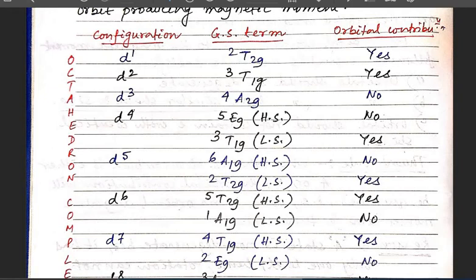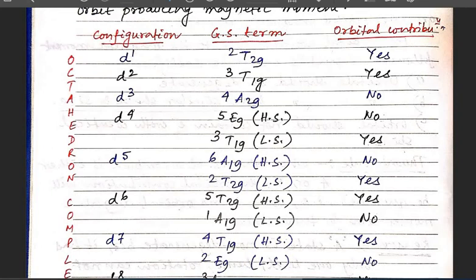When we are talking about d3, the ground state term is 4A2g. So the ground state term is A or E. We have already told in the thumb rule that if the ground state term is A or E, there should be no orbital contribution. So in case of the d3 octahedral complex, the ground state term is A2g, so that's why there is no orbital contribution. The similar thing is also applicable when we are talking about the d4 octahedral complex in high spin state. The ground state term is 5Eg, the quintet Eg. So E is there, that means there is no orbital contribution.